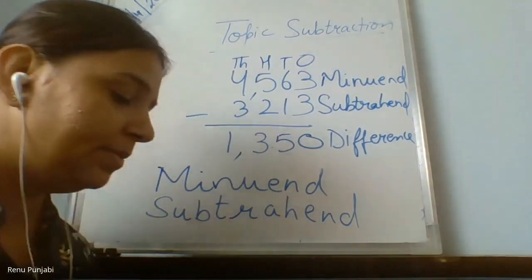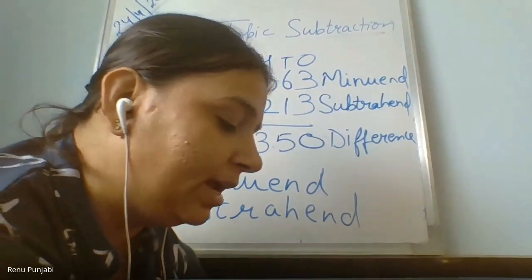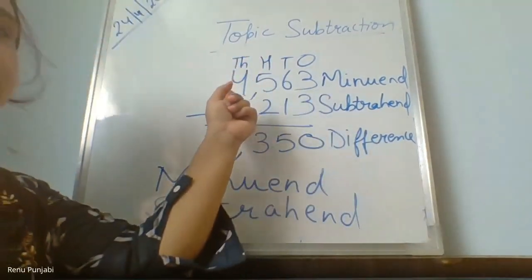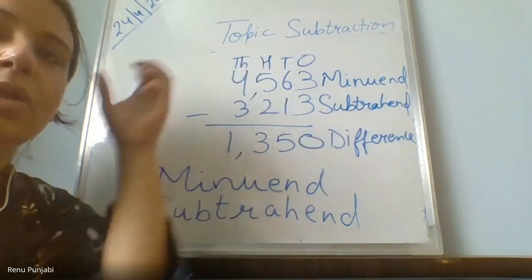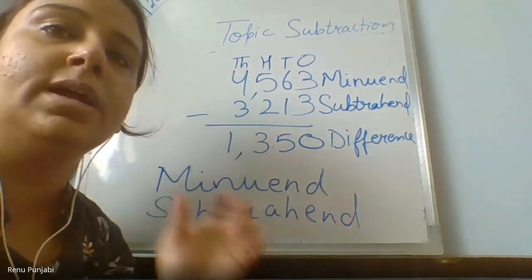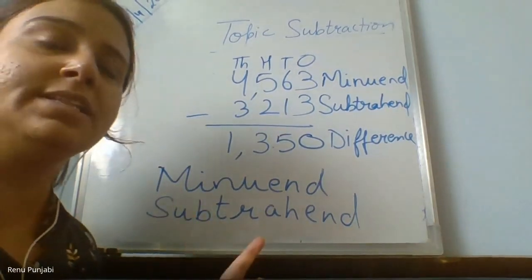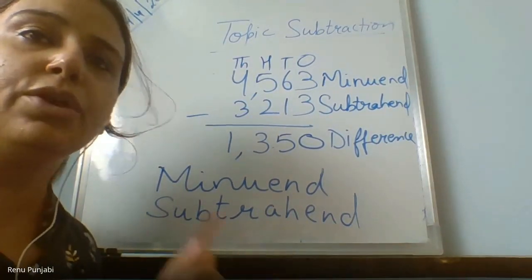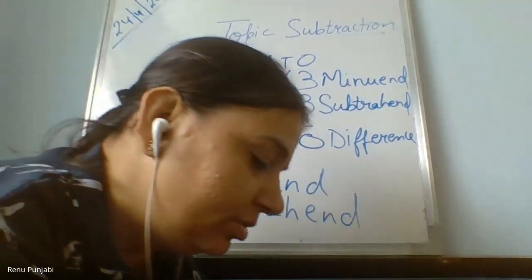And always remember when you are doing subtraction, the bigger number will come first. From a smaller number, you will not be able to subtract the bigger number. So always remember, the bigger number will come first. I'm going to erase my board. Fast, take the screenshot or take the photo. I'm going to erase. I'm going to explain more.